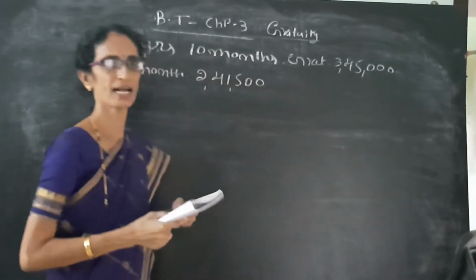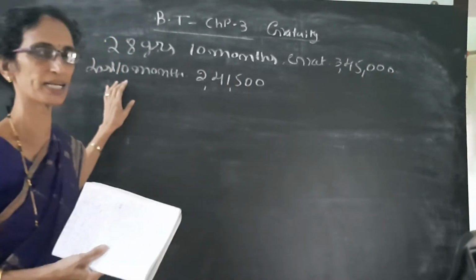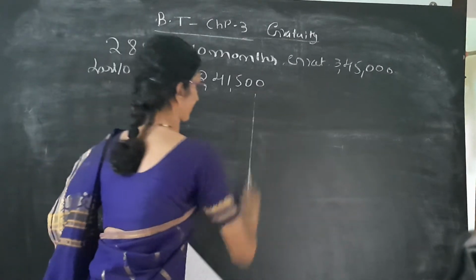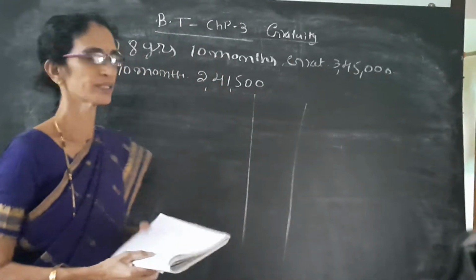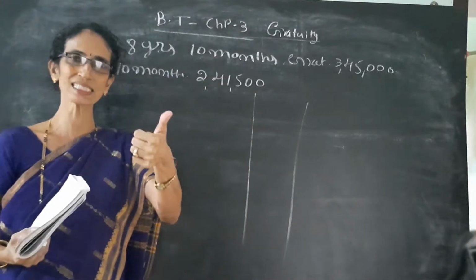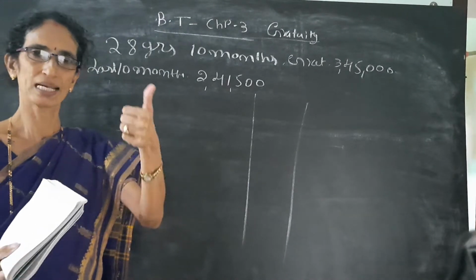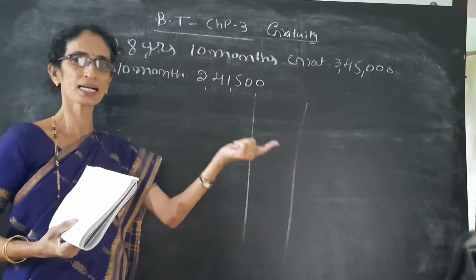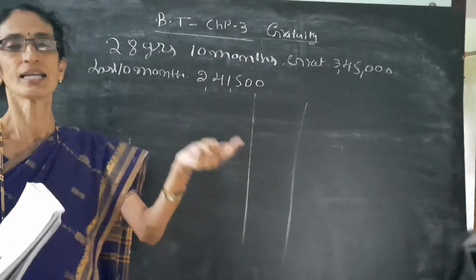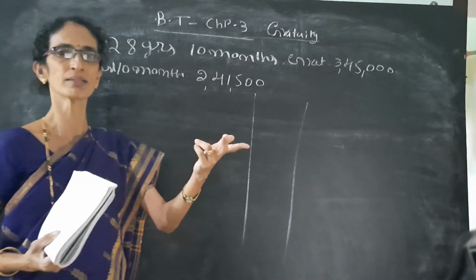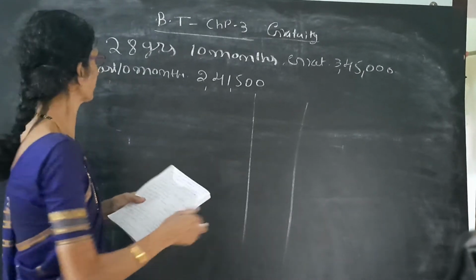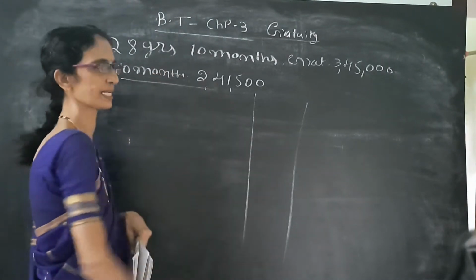See here. Then how to see whether it is covered under the act or not covered? Which rule we have to apply? It is easy. We have to see whether the last drawn salary is given. If last drawn salary is given, then we have to apply the covered under Gratuity Act. If 10 months salary is given, then we have to apply the not covered act. So here 10 months average salary is given.